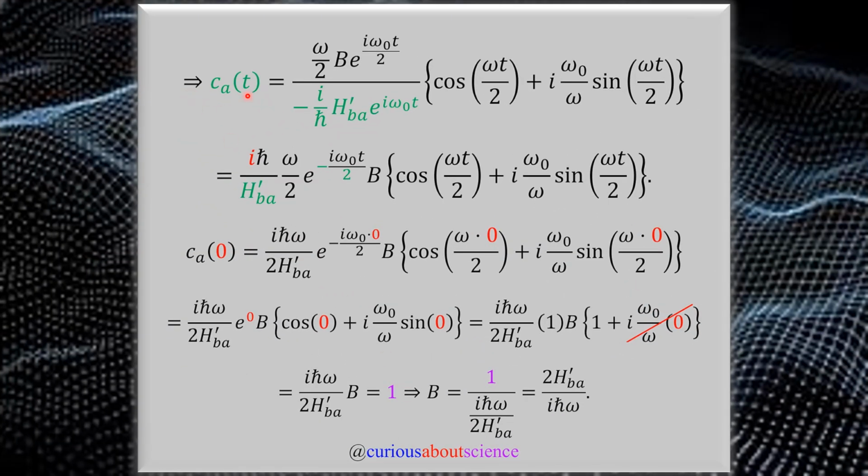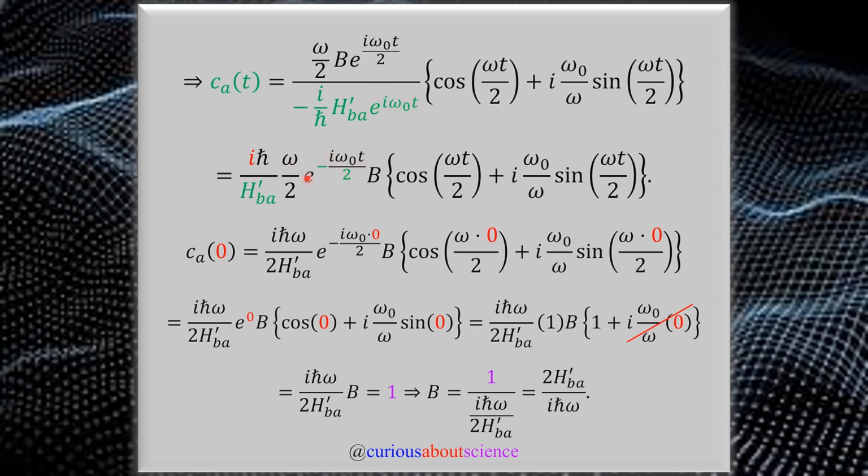All right, so solving for CA of t, we just had to divide everything that was on it. Okay, so now, again, more cleanup duty, cleaning up these exponentials and matrix elements, and of course that nasty imaginary number. So we see that we get i h bar. It's red here because we cancel out this negative by multiplying by the conjugates. The matrix element stays under, and we have omega over 2. And now we see that we just modify this, a positive i omega t over 2, into a negative 1 because we subtract a whole factor of i omega t.